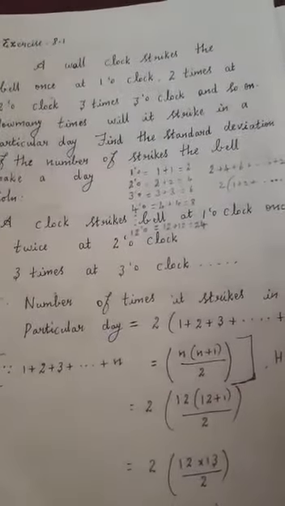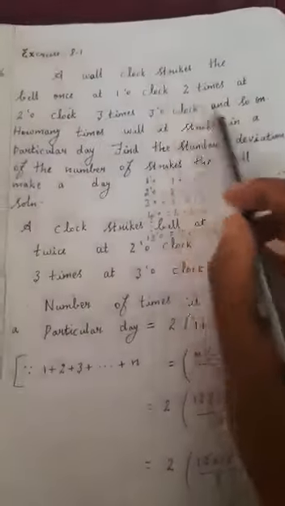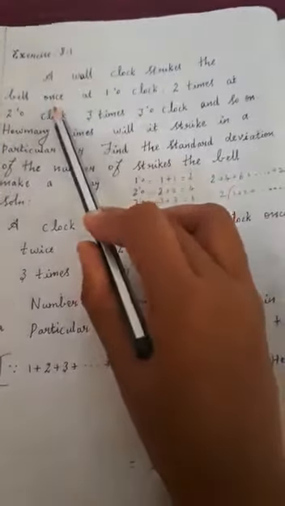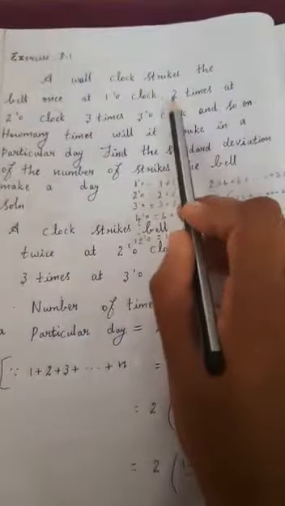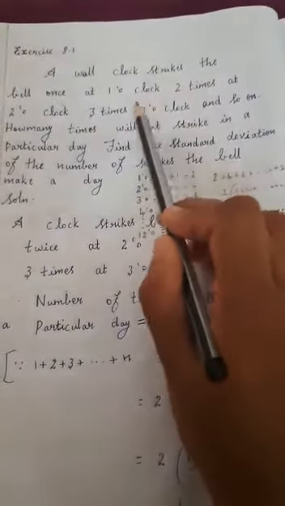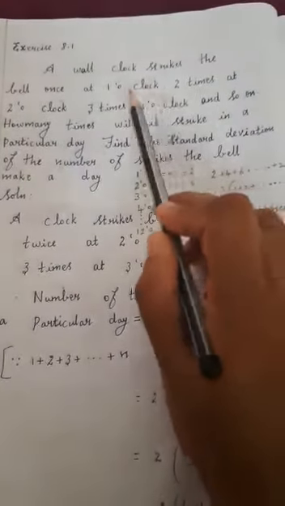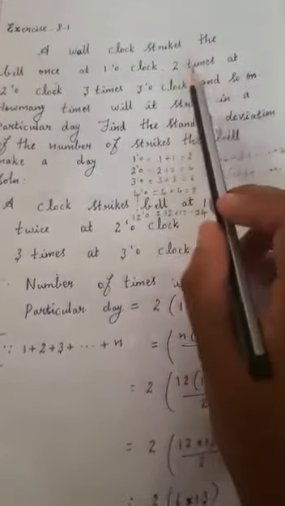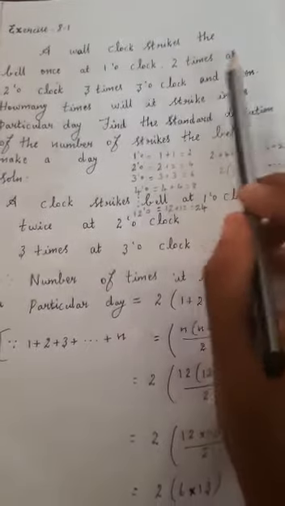So in this question, what they have given: a wall clock strikes the bell once at 1 o'clock. So at 1 o'clock the bell strikes how many times? One time. At 2 o'clock the bell strikes 2 times. At 3 o'clock 3 times the bell strikes. Okay, so like that till 12 o'clock. At 12 o'clock how many times does the bell strike? The bell strikes 12 times.